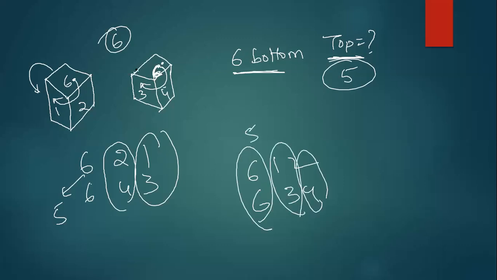Write in clockwise or anti-clockwise direction, starting from the common number. See, 6 2 1, 6 2 1, 6 4 3, 6 4 3. So whatever numbers are opposite here will be opposite on the dice. 1 opposite will be 3, 2 opposite will be 4, and the remaining number will be opposite to 6. This is one kind of problem, where you will have only a single digit as common.